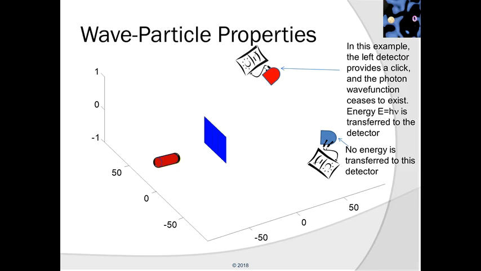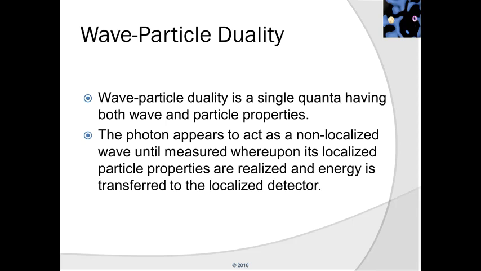Let us now consider what happens when one of the detectors actually clicks or detects the photon. In this example, shown here, we see that the detector on the left, which was initially blue, turns red, indicating that it has detected a photon. In this case, the photon wave function that we saw previously, the wave, ceases to exist. Energy equals h nu is transferred to this detector on the left. If one looks at the right detector, one will find that no energy is transferred to that detector. And now, we begin to see a wholly remarkable picture beginning to emerge.